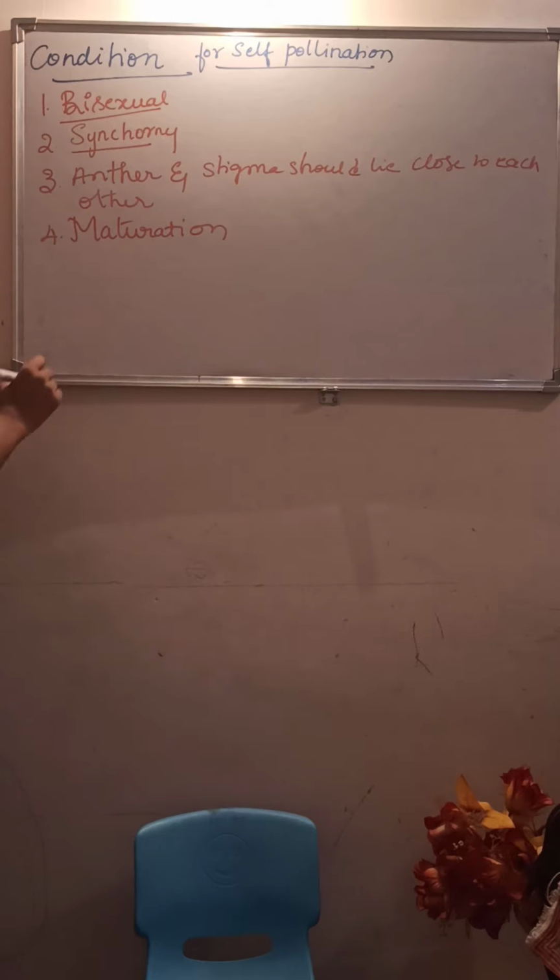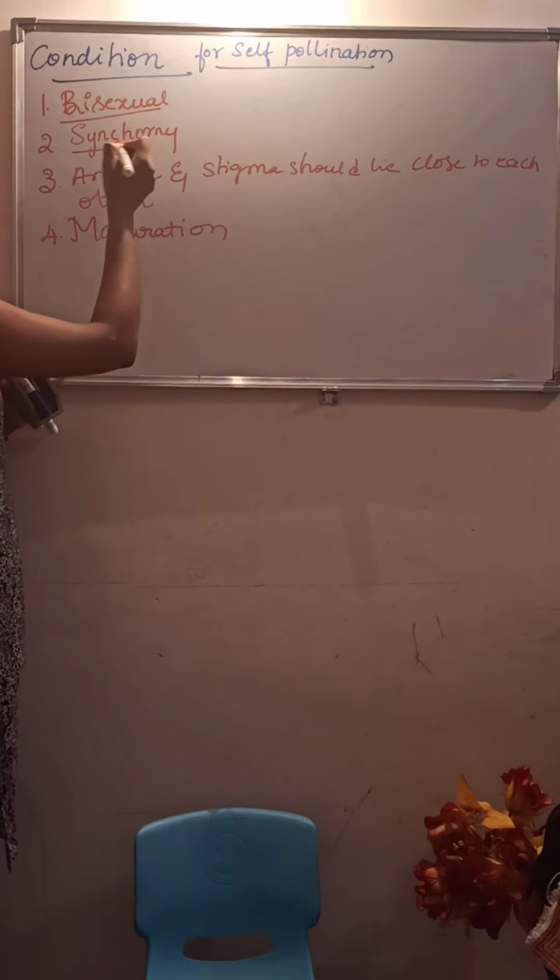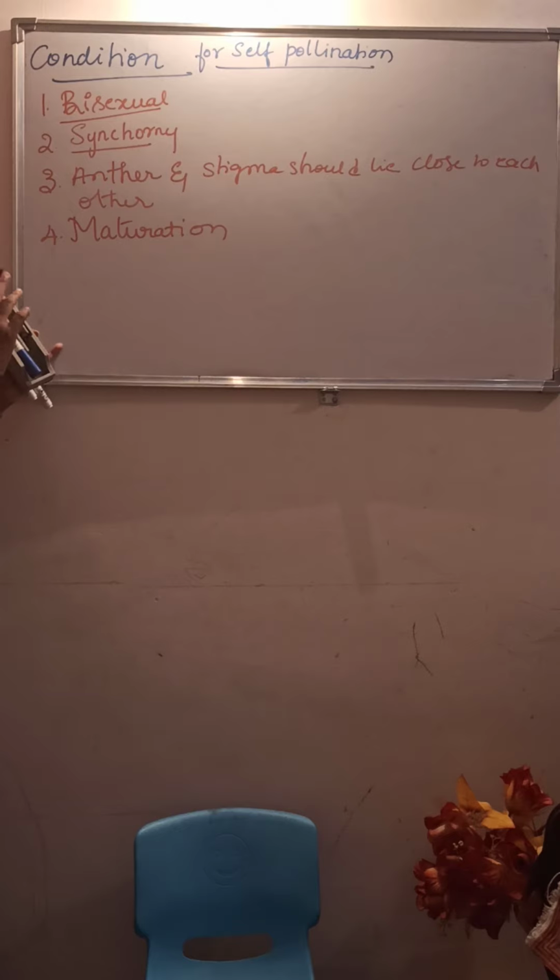If the flowers are exposed, the anther and the pollen are exposed, then the anther and the stigma have to undergo synchrony. The pollen should be released on the stigmatic surface. So they have to undergo synchrony. They have to understand each other.